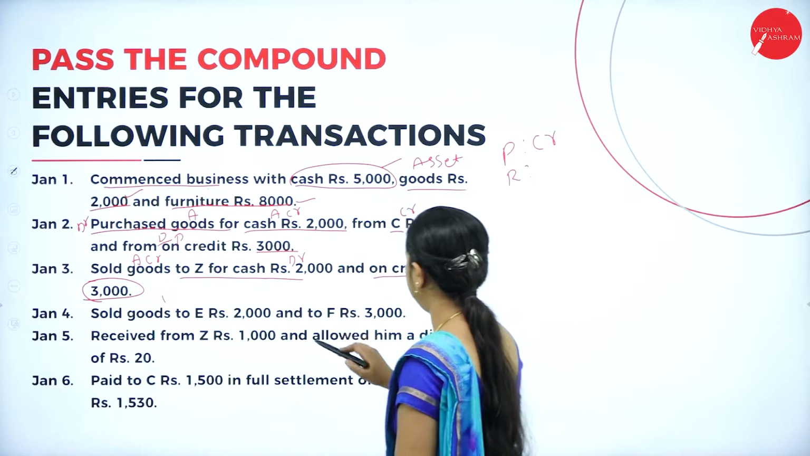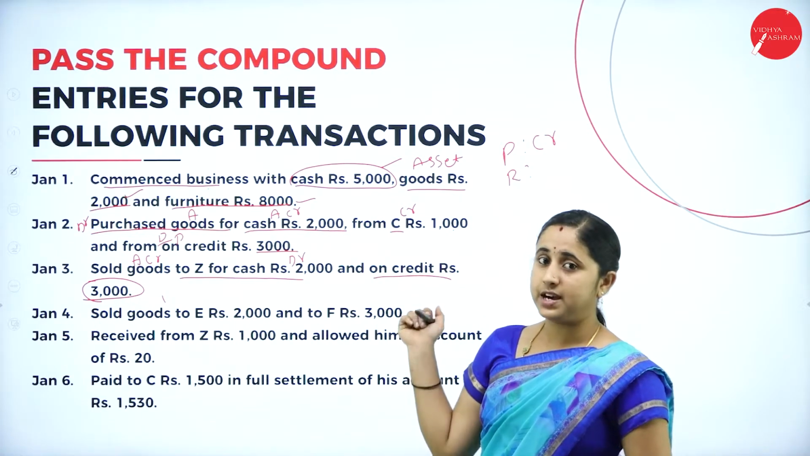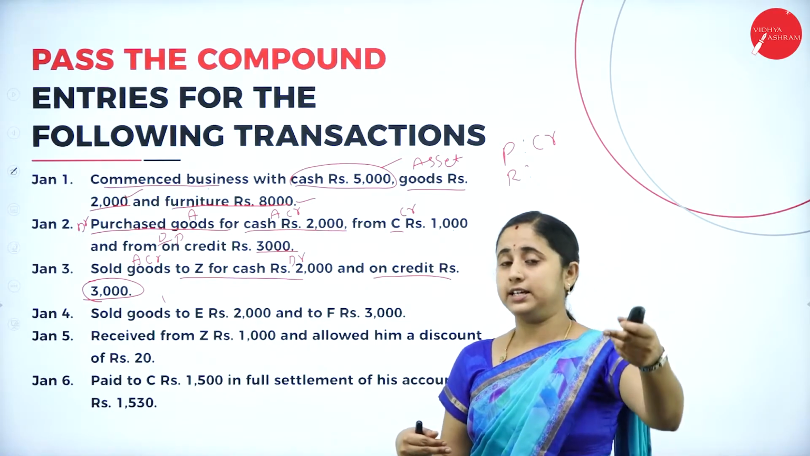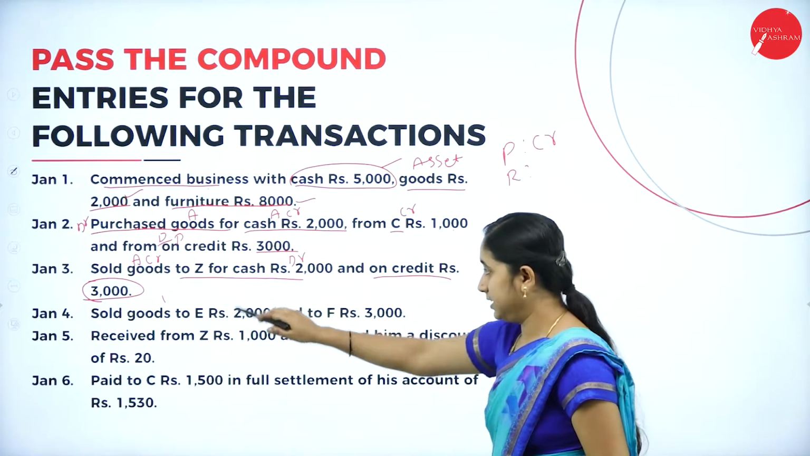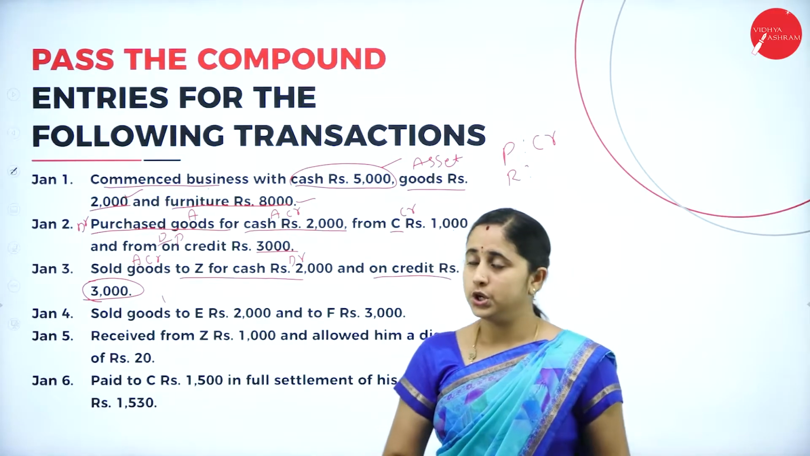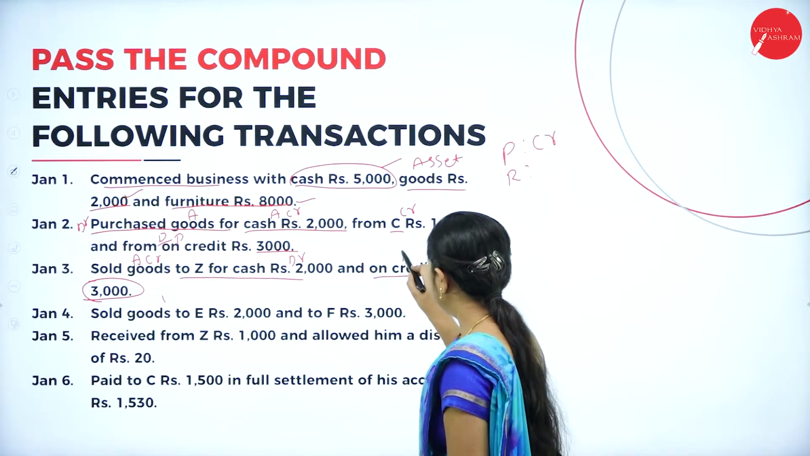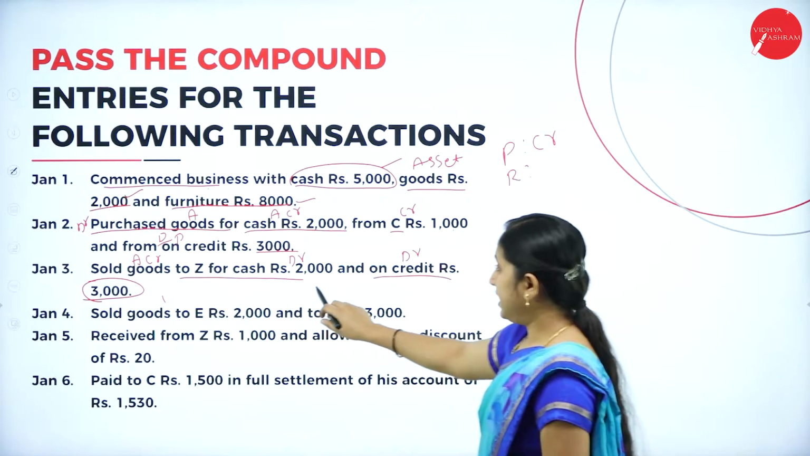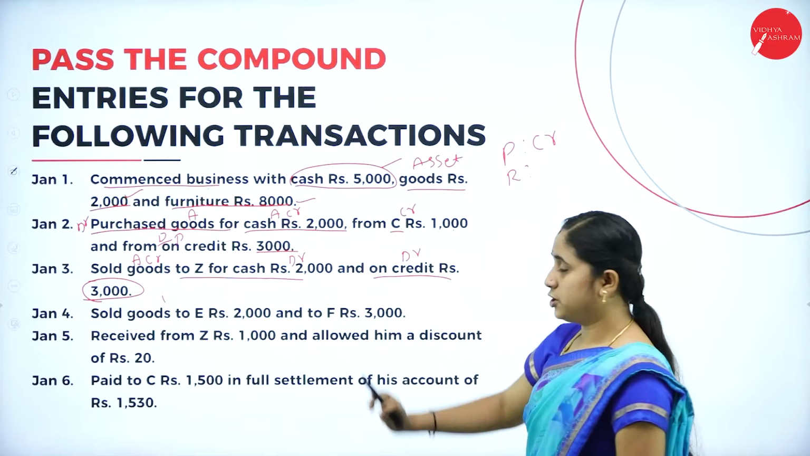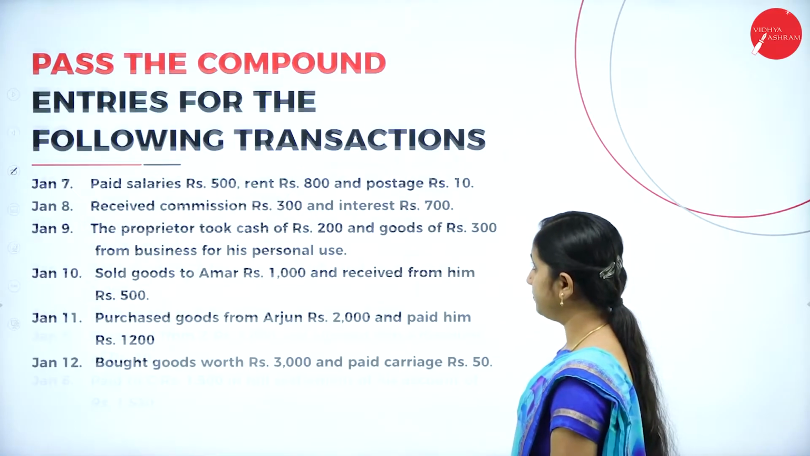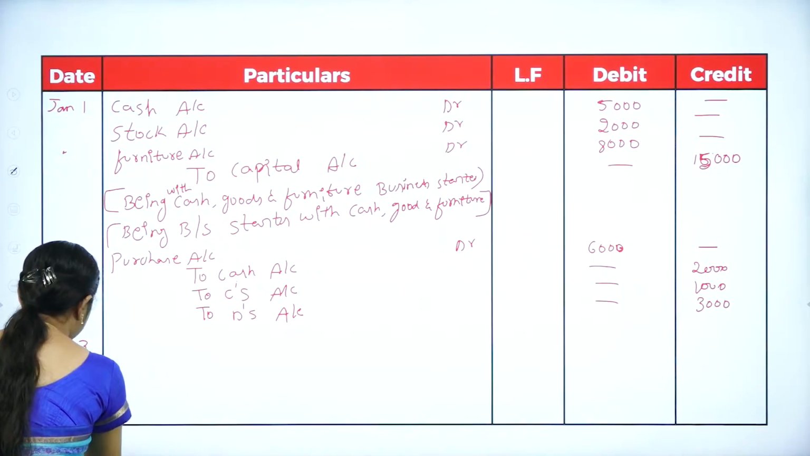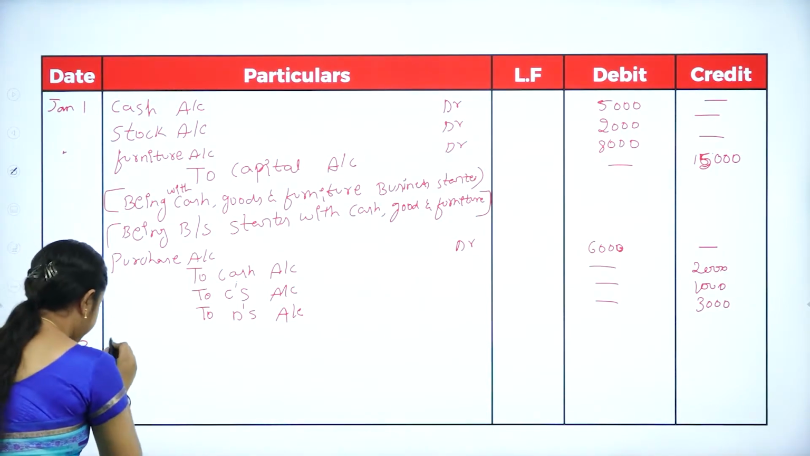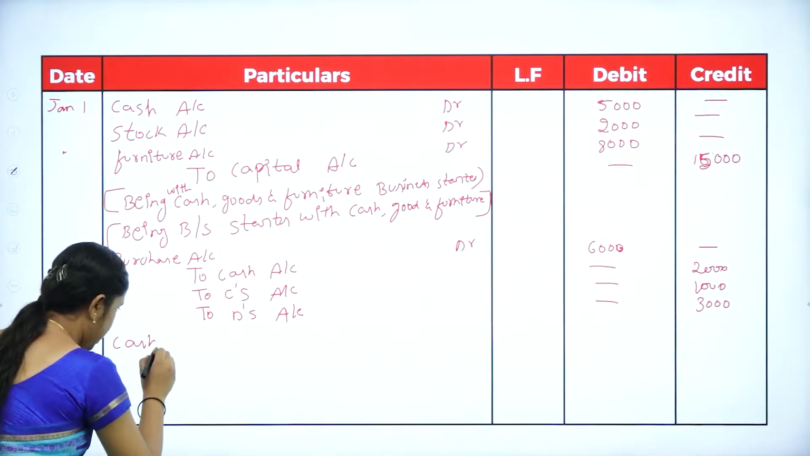You need to debit. And on credit, the person is receiving the goods. When you make a sale, another person, Z, is receiving goods. So you need to debit Z. Here, you made a sale for cash rupees 2000 and credit rupees 3000. So, cash should be debited. Cash account,